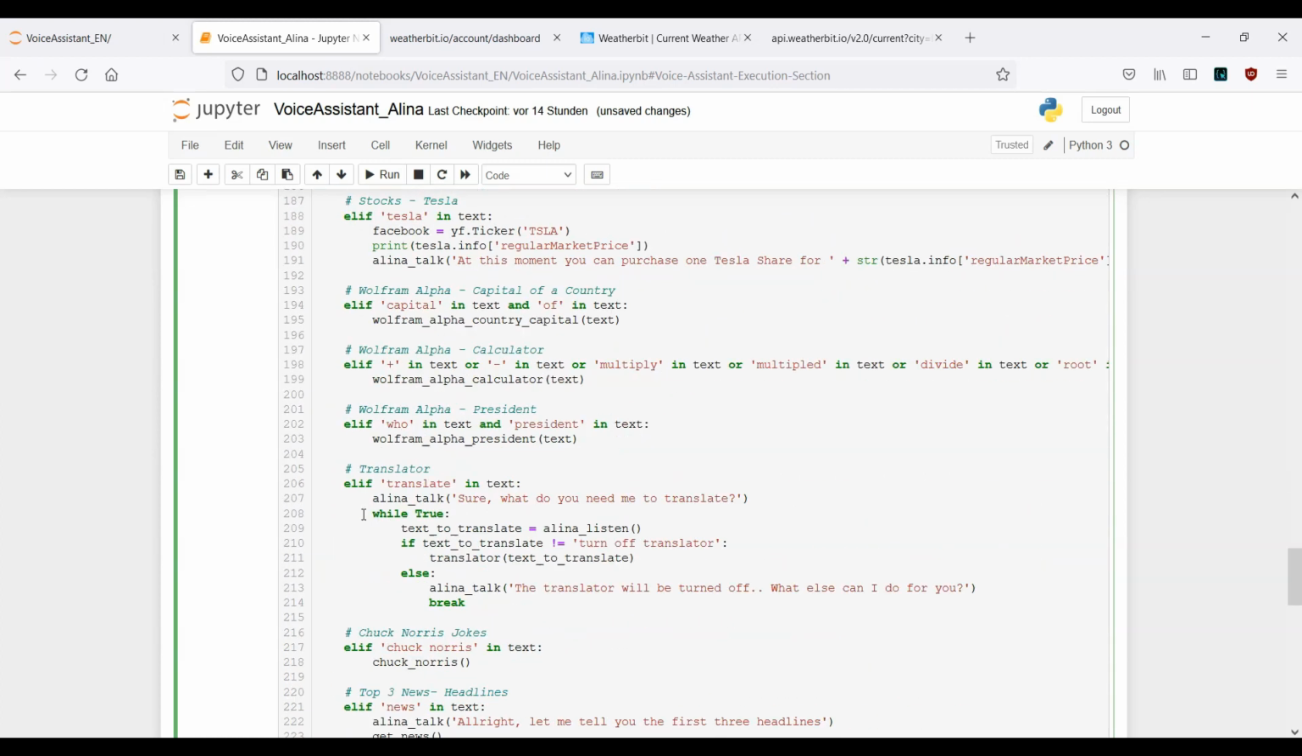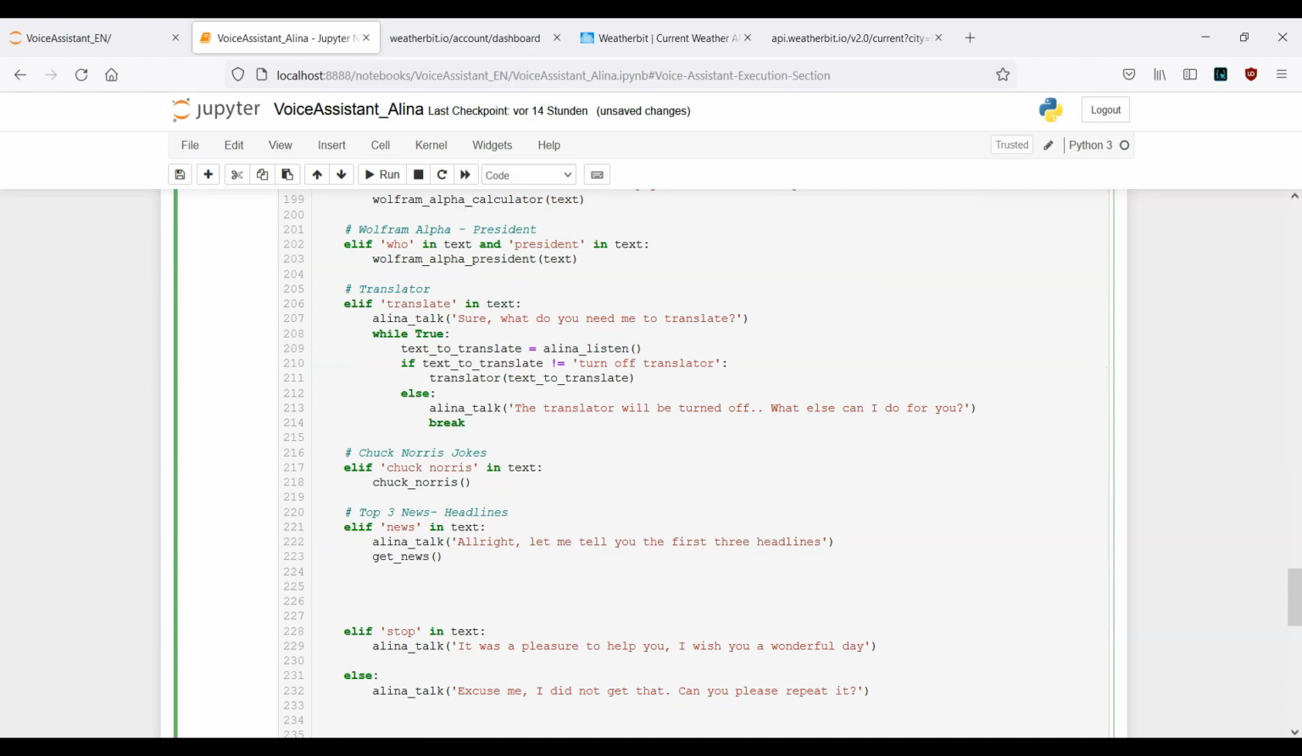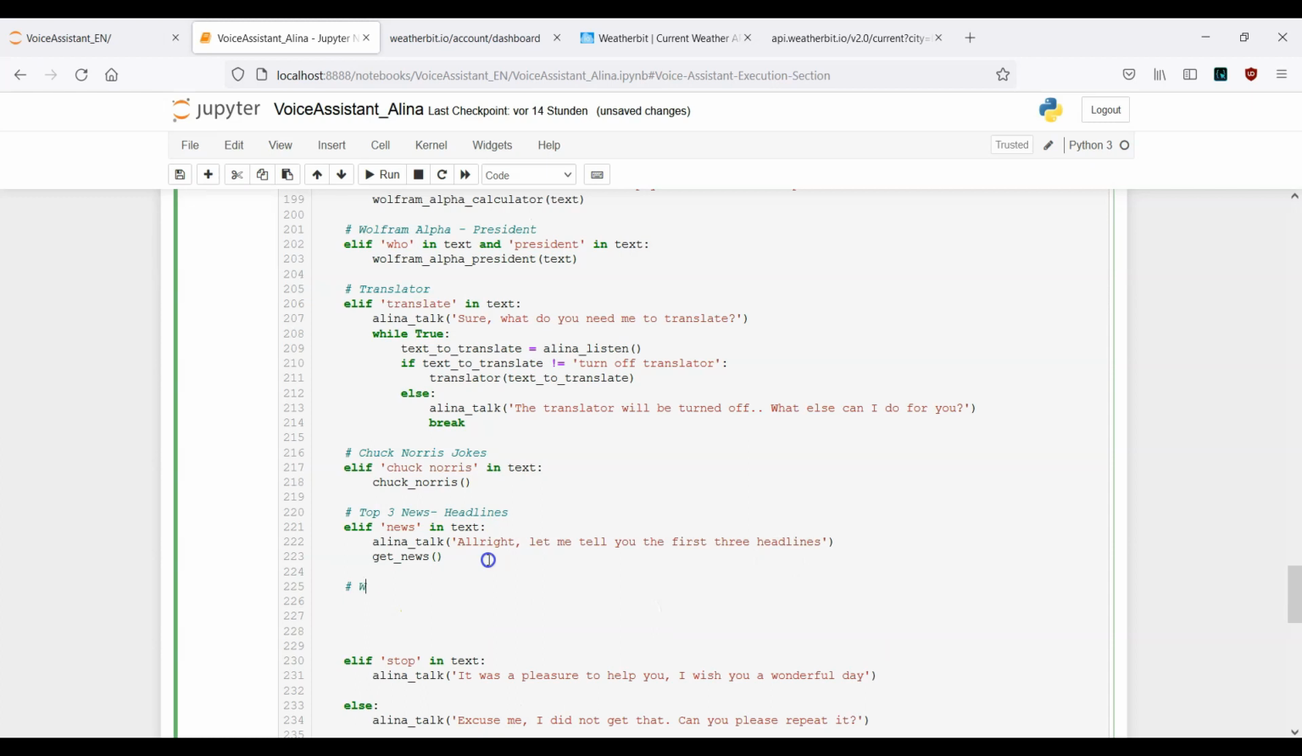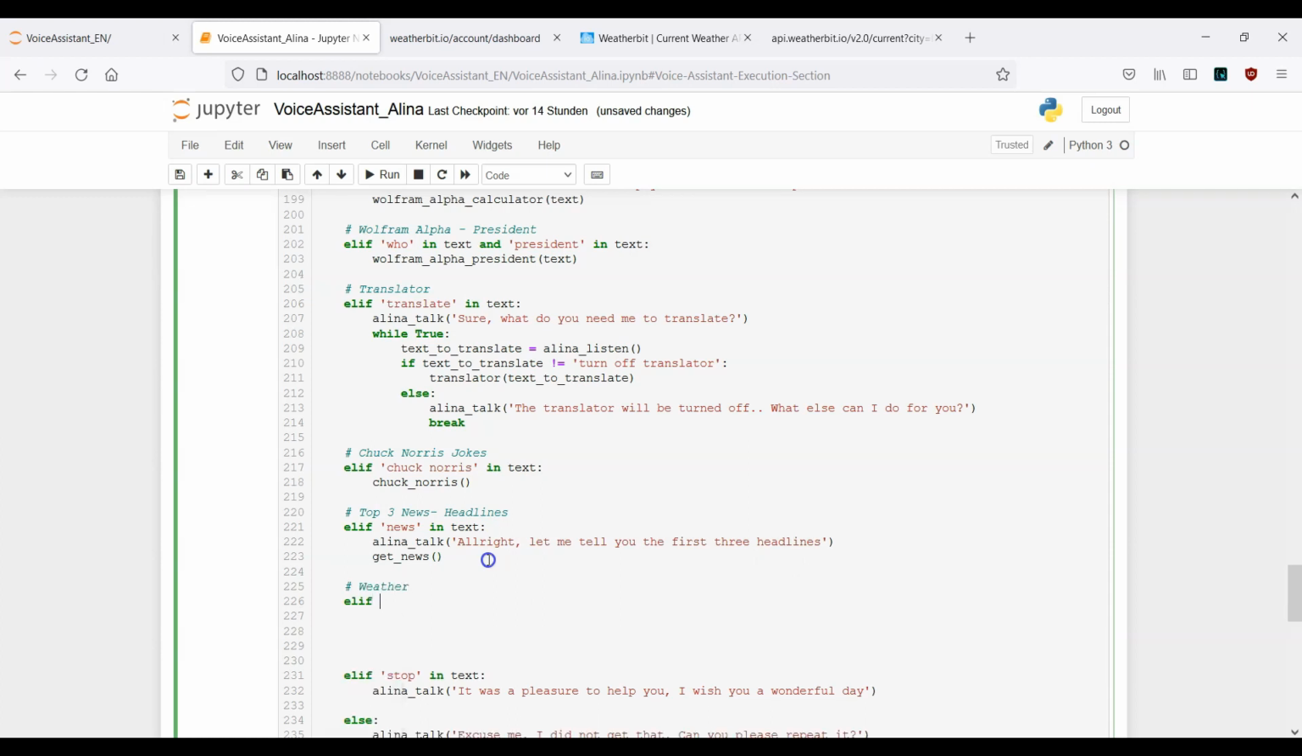Now let's choose our keyword in this example, and the keyword should just be weather. Okay, here directly after the news. Weather, that means elif weather in text. We want to call the weather function. Okay, this is it right now.